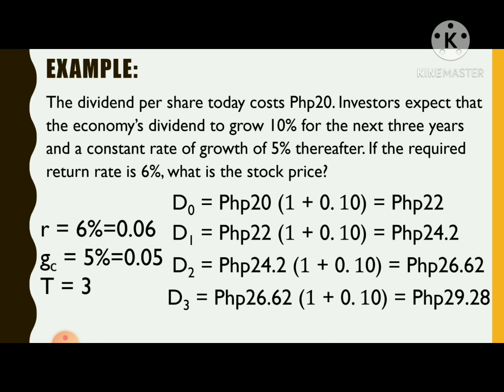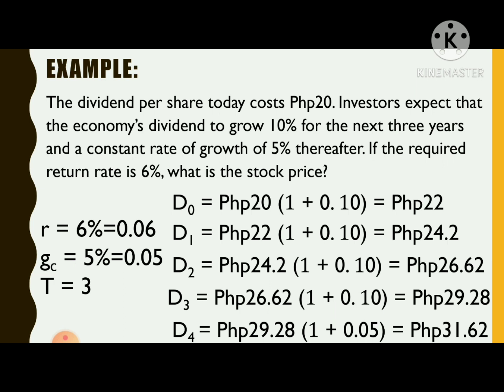29.28 Philippine peso. And for the fourth year, that is now 29.28 Philippine peso times the quantity 1 plus 0.05. So as you can see, the rate now is 5% because the dividend growth rate is 10% for the first 3 years.